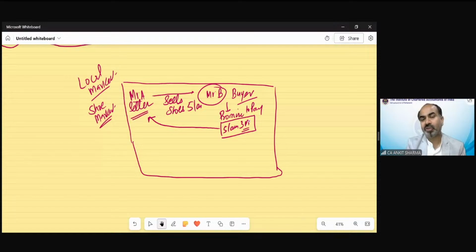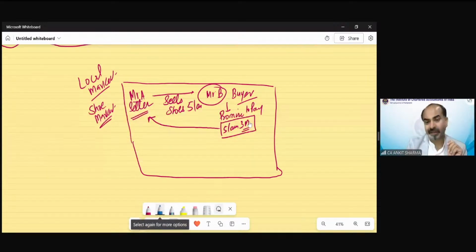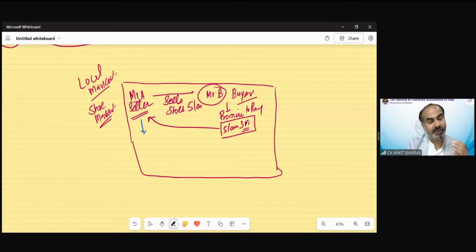Either he can wait for 3 months and after 3 months he can come and take the money from Mr. B. But suppose Mr. A needs money urgently. Mr. A needs money after 1 month, or he needs money right now. Then in that case, he can take that hundi with himself and go to any person in this market who is wealthy, rich and powerful generally, like a bank.